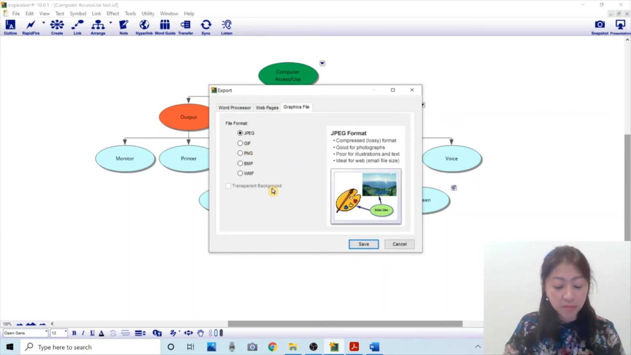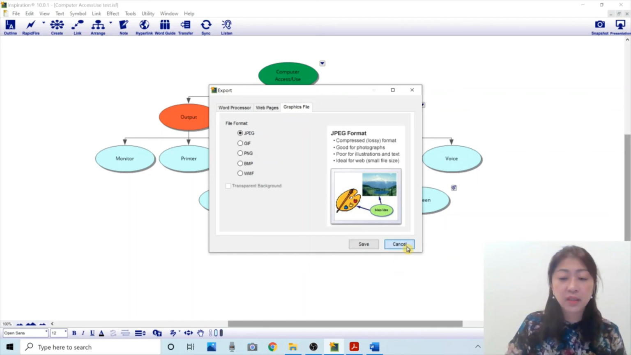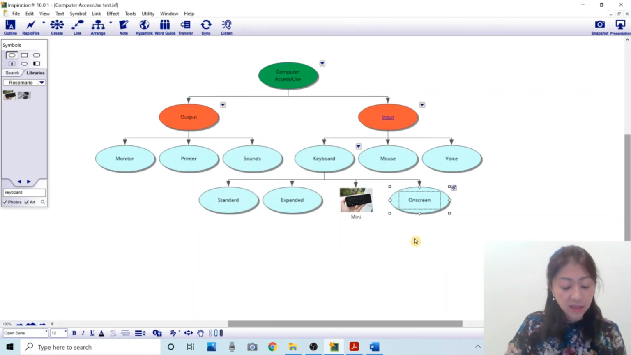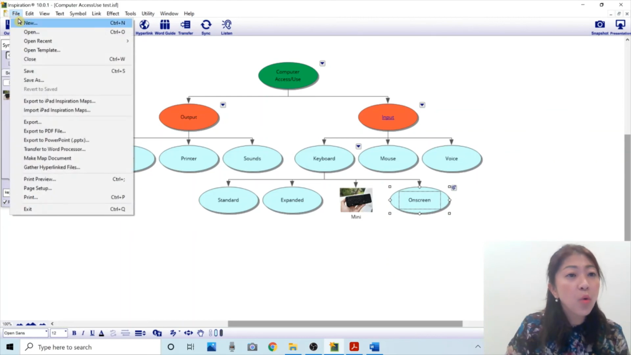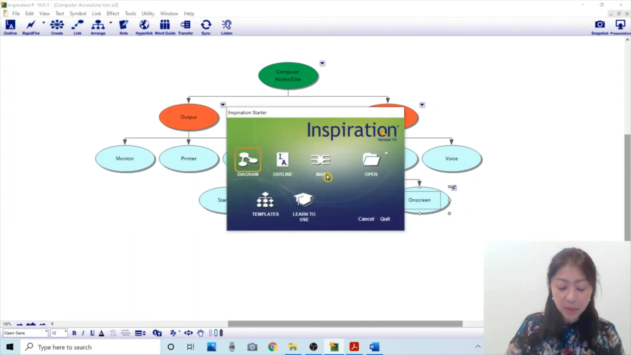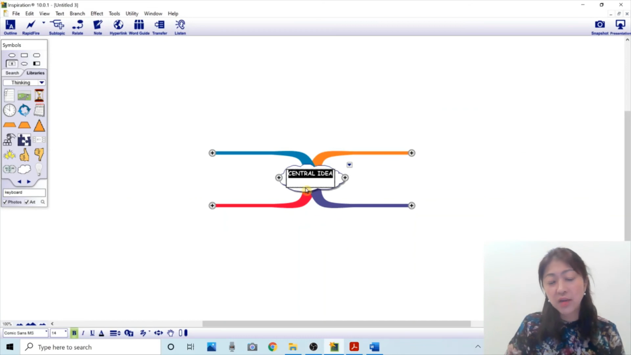So only the diagram can be exported as a graphic file. I'm going to cancel. And then lastly, let me go back and then let's say File, New. And then let me briefly show how to use this map, which is like a mind map.